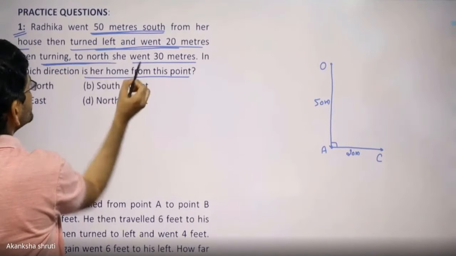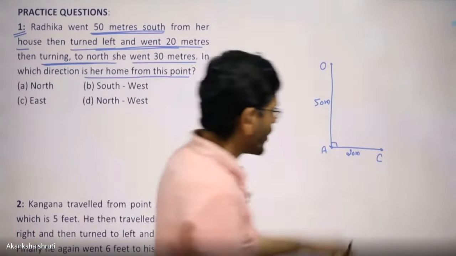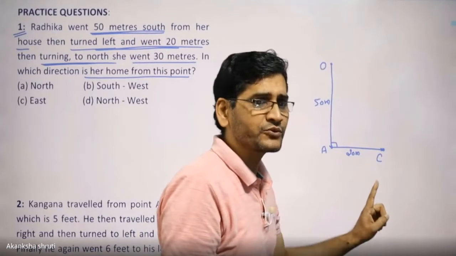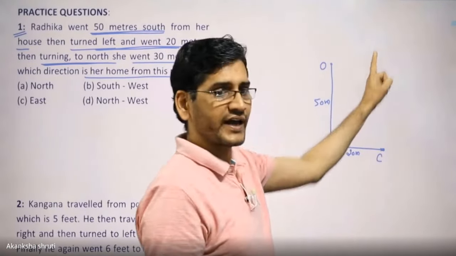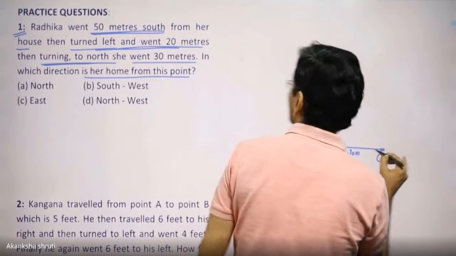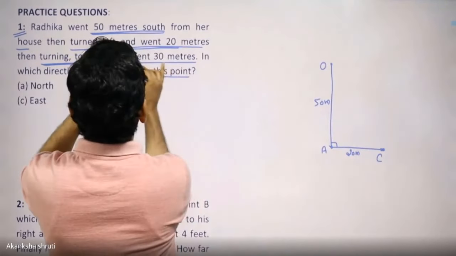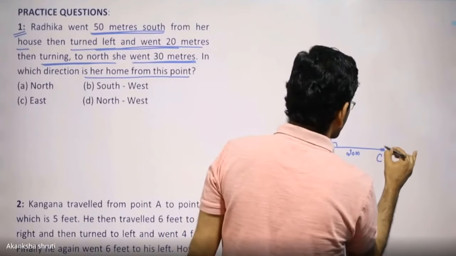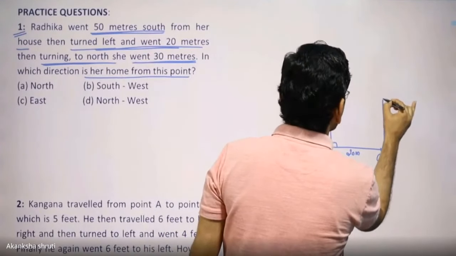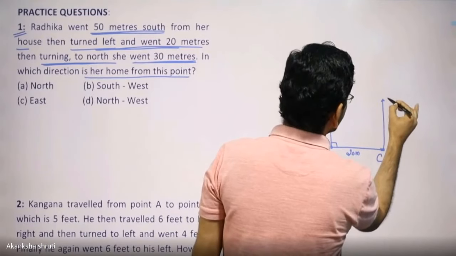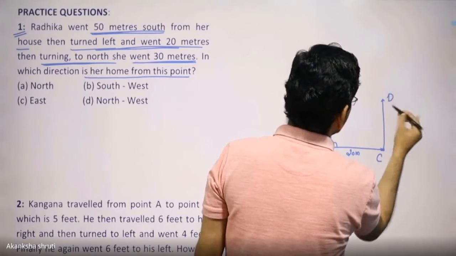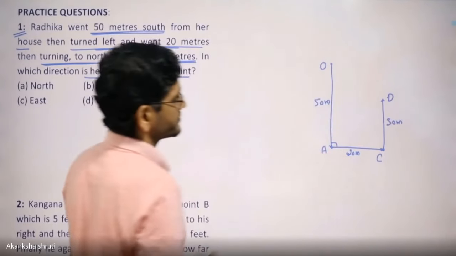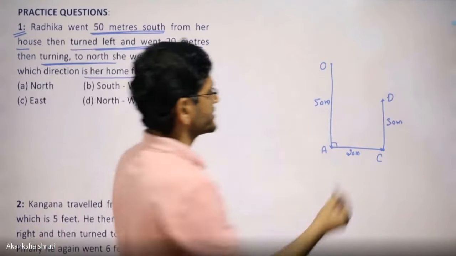Then turning to north. Now from this point C, which is the new position, from here again you have to draw the northward direction. So the north, and went 30 meters. Students, so draw another 30 meters. So it is our north. Consider this point as D. This is our 30 meters. This way the new position is allocated.